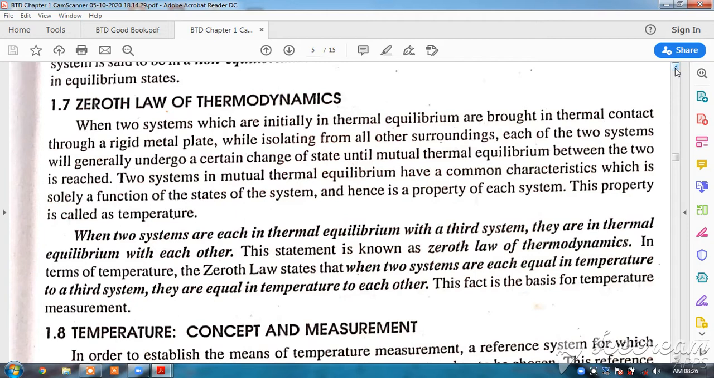So the measurement of temperature takes place due to the fact that the thermometers are calibrated at the ice point and steam point. So the ice point is taken as 0 degrees centigrade, the steam point is taken as 100 degrees centigrade, and between this 0 and 100 there are